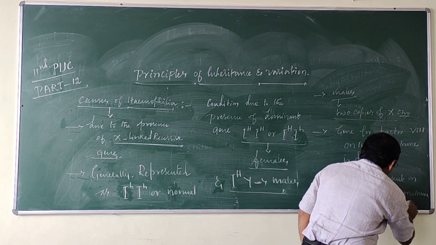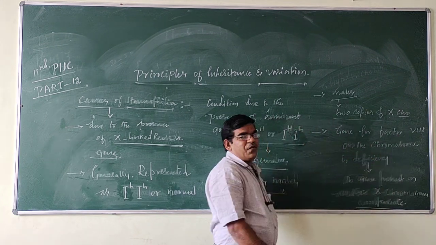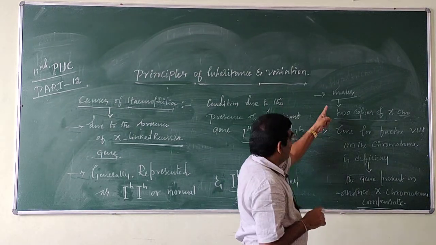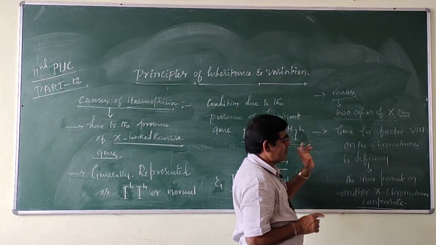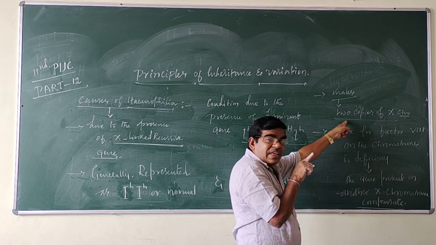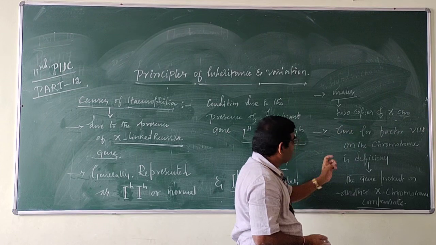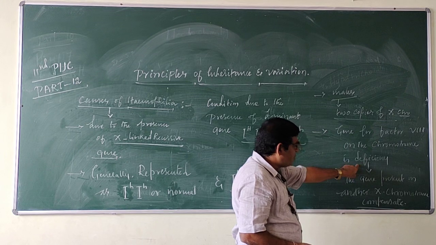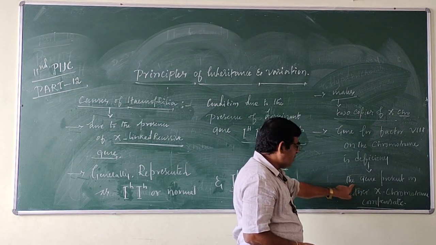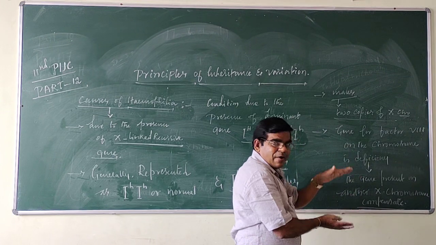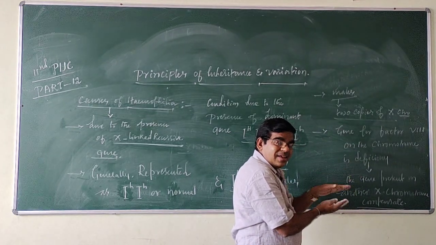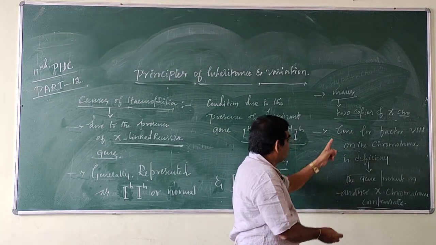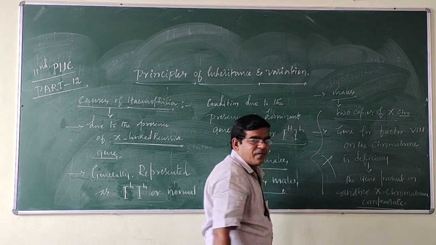That's why hemophilia does not occur in females. Hemophilia primarily occurs in males. This is because two copies of X chromosomes are present in females. If the gene for factor 8 on one X chromosome is deficient, the gene present on the other X chromosome can compensate. That's why hemophilia does not occur in females.